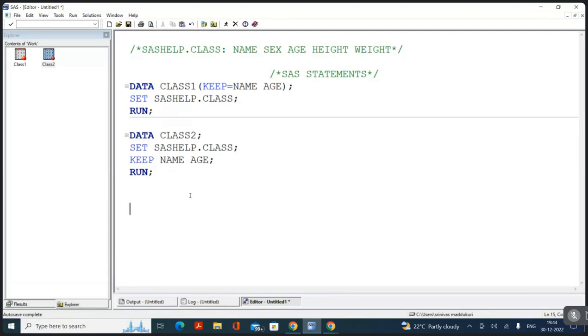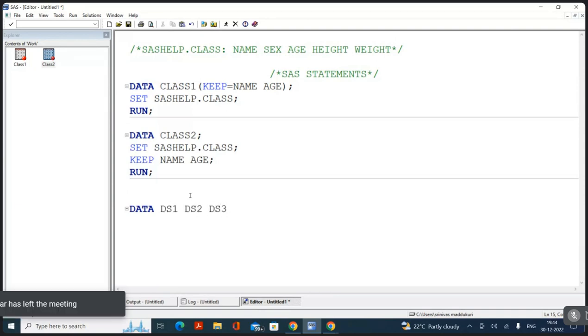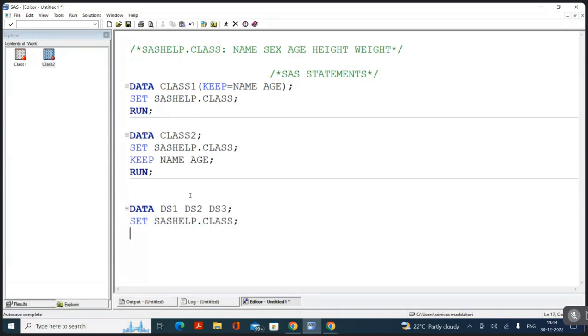Now, what is the difference between these two? We'll see now. Just imagine I want to create 3 data sets, DS1, DS2, and DS3, all from SAS help class. And in all the three data sets, I want to have name and weight, only two variables. What will you do? If you start applying the option, how should we write it? Data, data set name, open the parenthesis, keep is equal to name space weight, close the parenthesis.